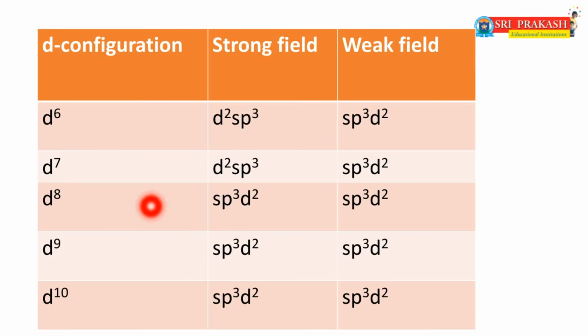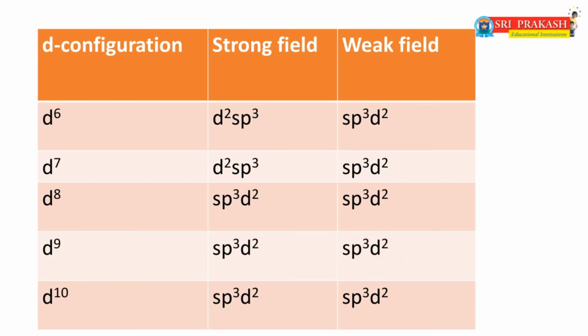Now coming to our concept. In a d8 system, if a strong field ligand is present, the hybridization is sp3d2. If a weak ligand is present, the hybridization is the same, sp3d2. In a d9 system, strong field ligand, the hybridization is sp3d2; weak field ligand, again sp3d2. In a d10 system, if a strong field ligand is present, the hybridization is sp3d2; with a weak field ligand, again sp3d2.